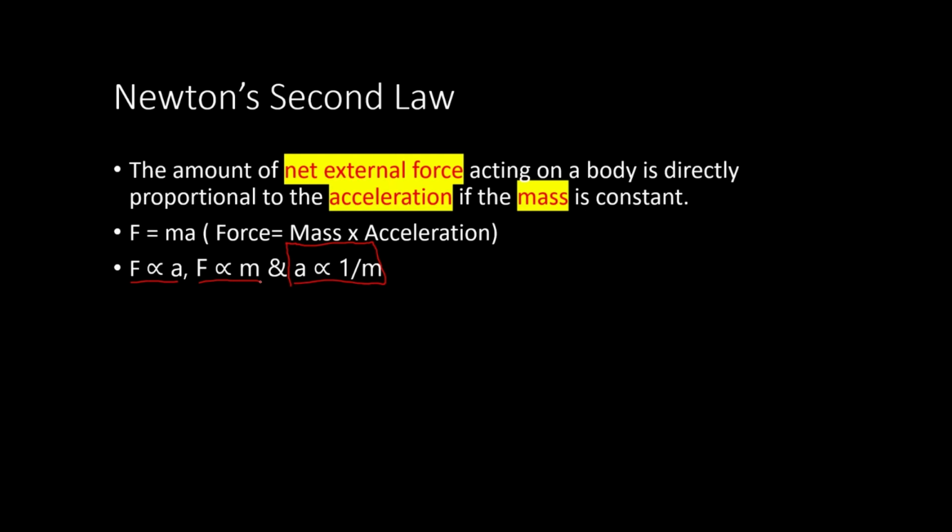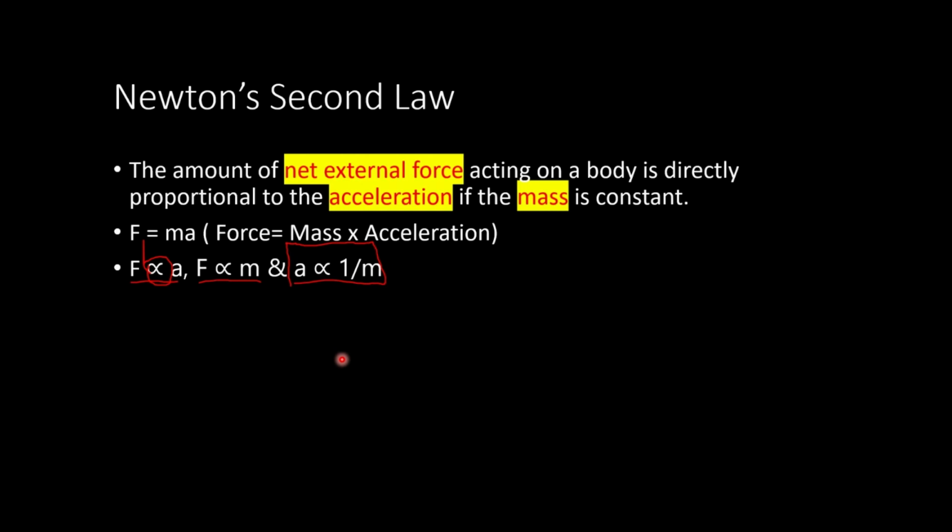Now, I told you a sentence just now. If you didn't understand the sentence, it is very tough for me to explain it again. You might rewind the video and look at the sentence again. Now, acceleration is inversely proportional to mass. It means proportional, and here it's inversely proportional because it is 1 by m. Let us understand what it means.